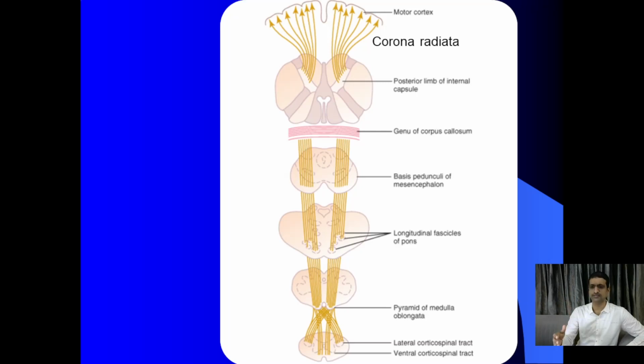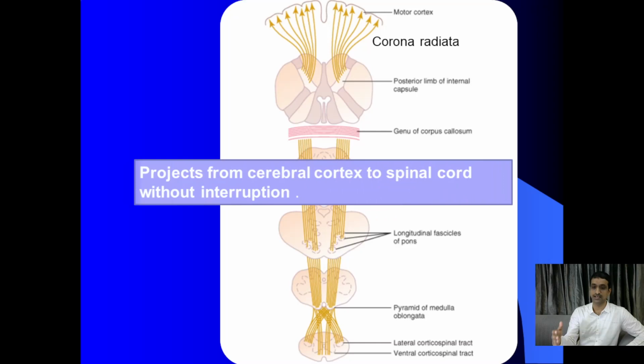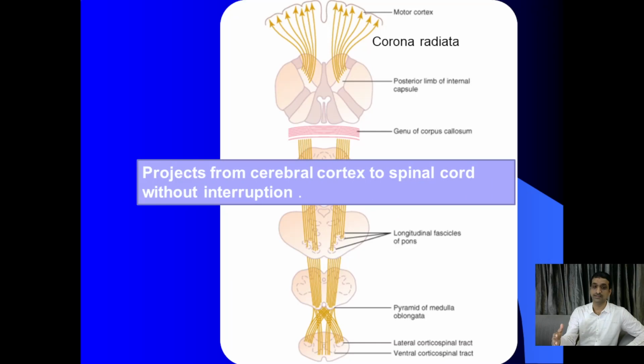Then we have the various parts of the brainstem. I am not going into detail now because you know a bit of anatomy also. Then I will concentrate on the medulla oblongata and downwards. We'll see that also. As I said, this is the non-stop pathway without any interruption, without any synapse in between.